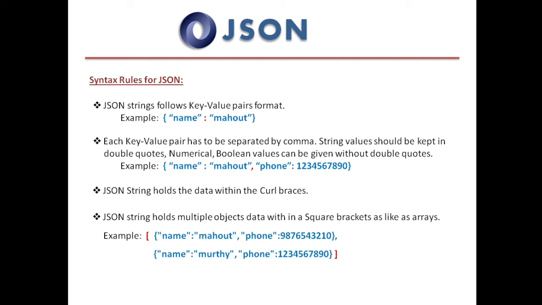Like when we are sending multiple users information to the client, then we need to put all the users information in square brackets. It's like an array. So in JavaScript, we are creating one array and we are storing all the users into that array, and we are converting it into the JSON string and sending it to the client. Okay. And in REST APIs also, we are processing and sending the list of the users to the client.